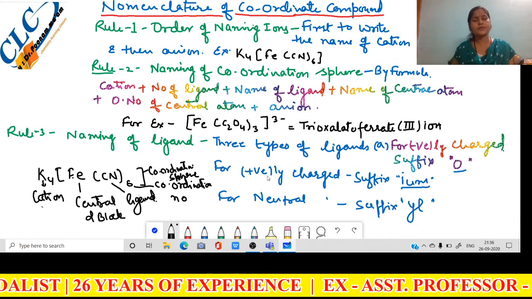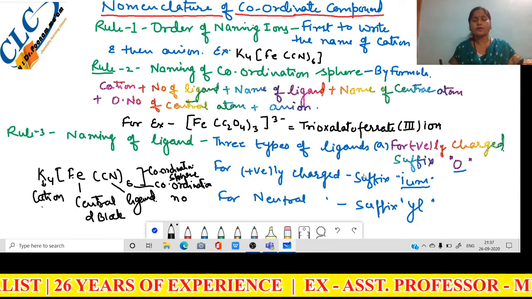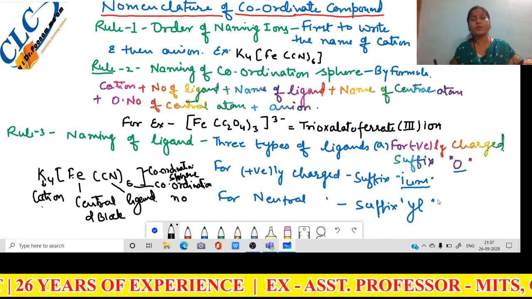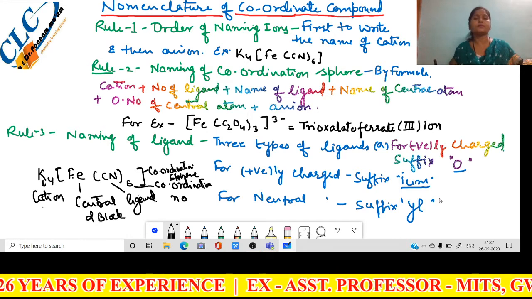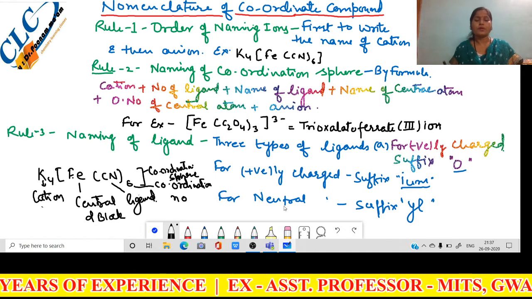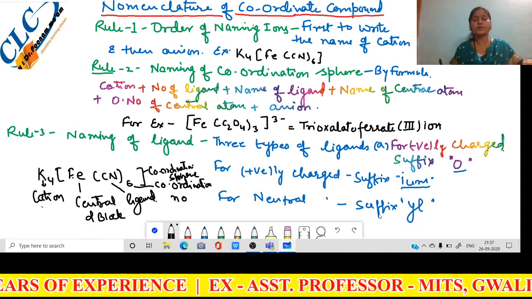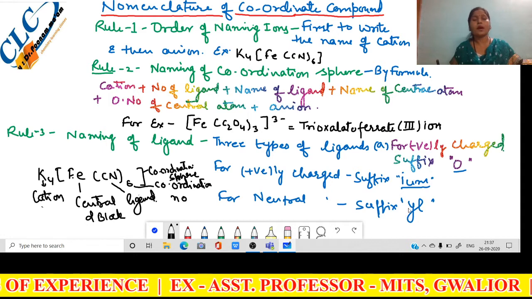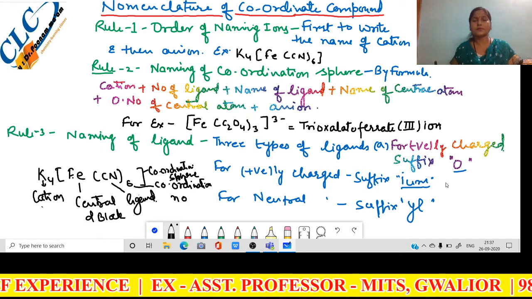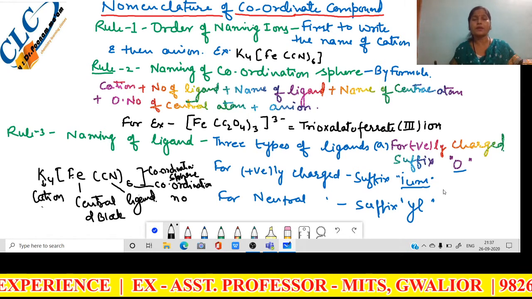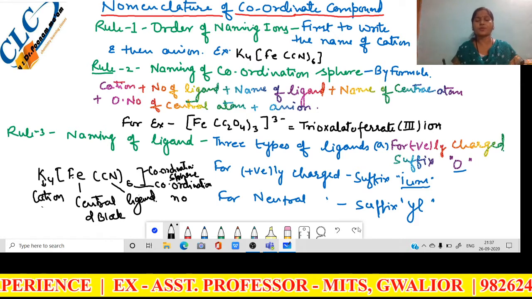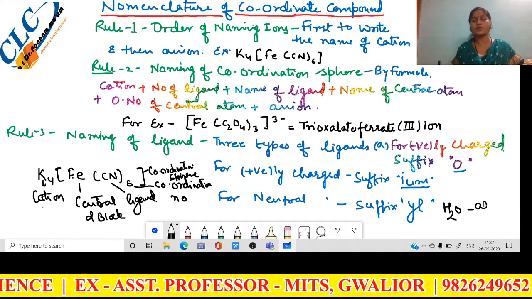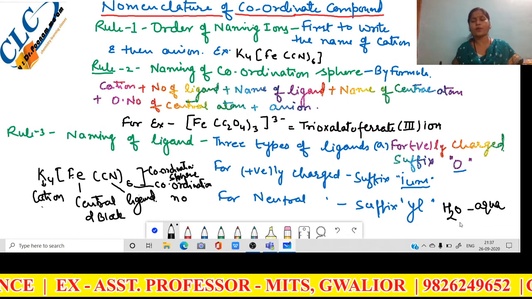If the ligand possesses a positive charge, then the suffix ium is used, for example bromonium, hydrazinium, and so on. For a neutral ligand, use the suffix yl, like carbonyl and nitrosyl, but there are two exceptions. The first one is H2O. For H2O, we use the term aqua or aquo.